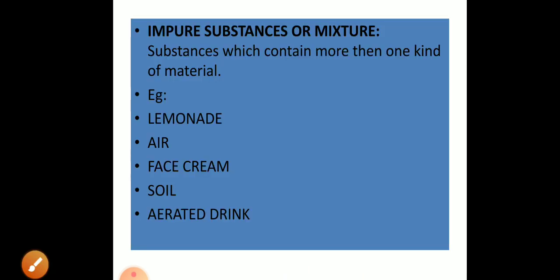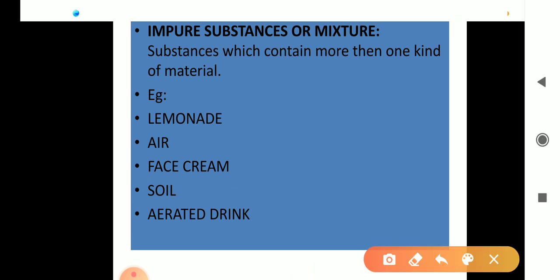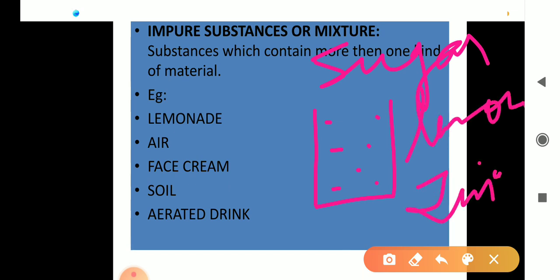Now next is impure substances, or they are also called mixtures. The substances which are impure are also called mixtures. Now suppose you are going to make lemonade. You mix together water. You will take 1 glass of water, then what will you add to it? You will add sugar in it, and then lemon juice. Then you will stir it, then the lemonade is prepared.